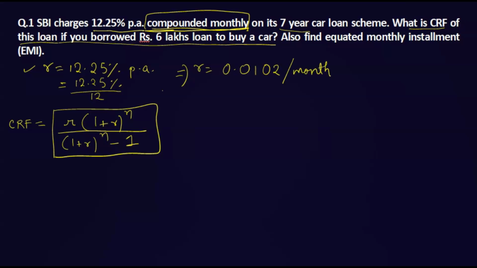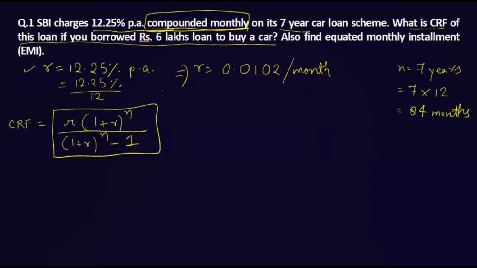Per month we need to multiply this rate. I have converted the percentage also, 12.25% divided by 12. It was given yearly, so I have converted it into monthly. Now n equals 7 years, also given in years, so I have to convert it into months. In a year there are 12 months, so 7 into 12, that will be 84 months total.